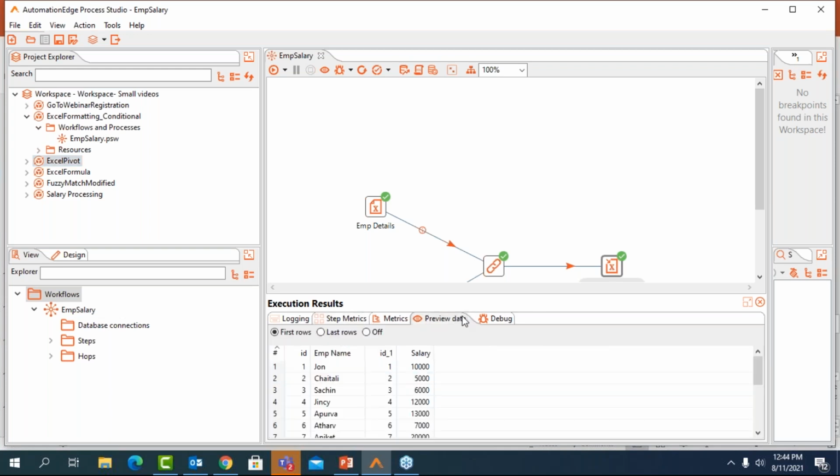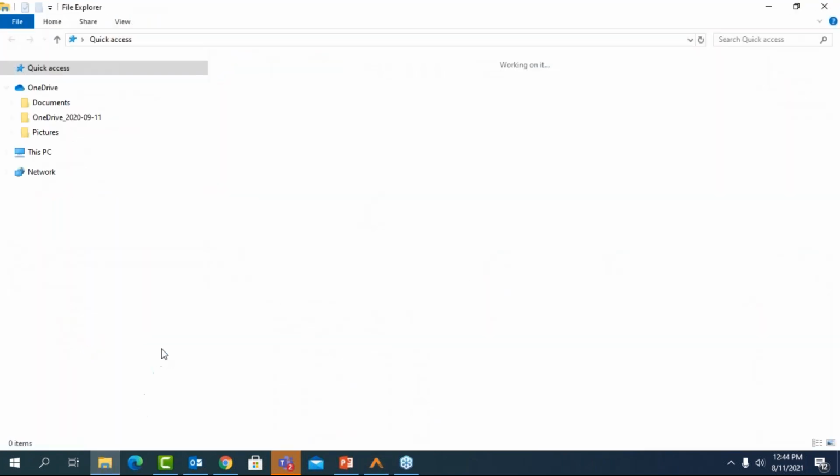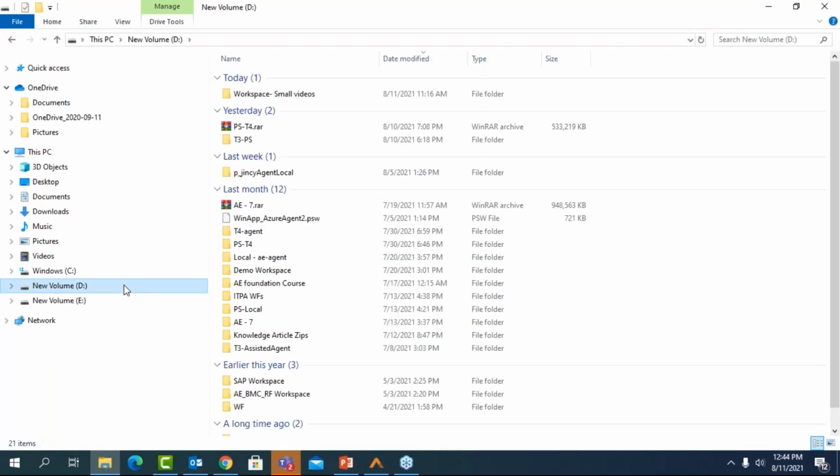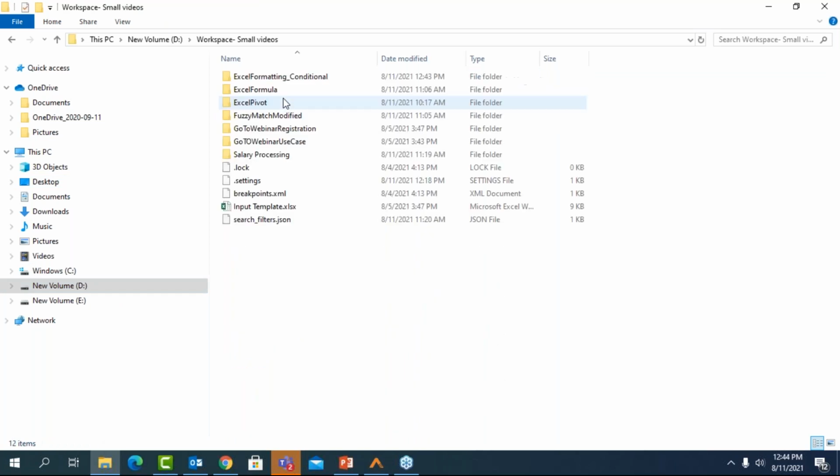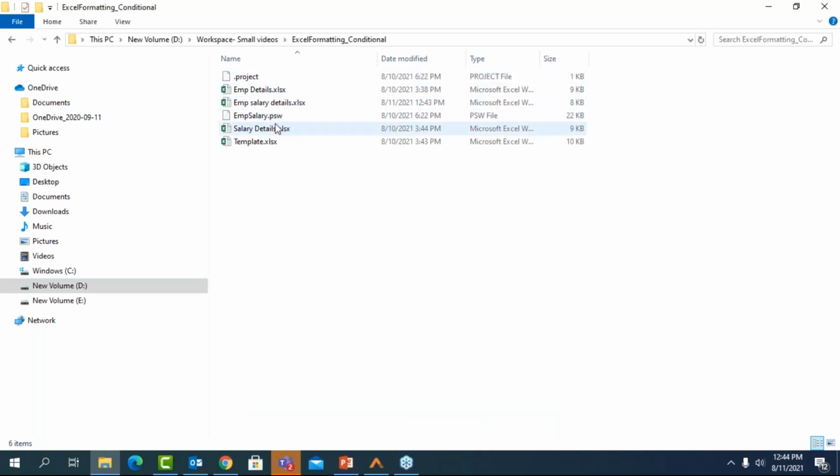This is how I will have my output file, wherein I have the employee ID, the name and the salary of the employees. Let me go ahead and also show you the output file that I have. I have it in one of my folders here. I'm just going to open that folder and show you the file. So you can see this is a salary details file. This is just generated now on the 11th of August at 12:43 p.m.